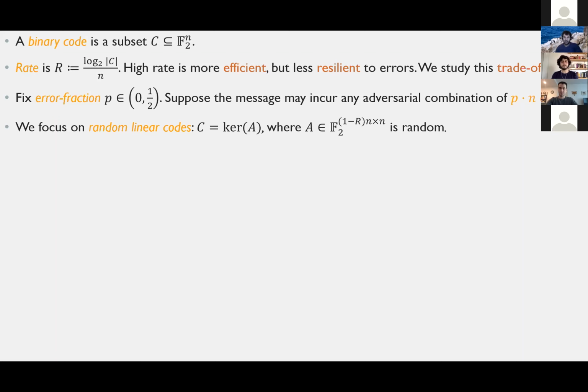These are a very basic, very important construction in coding theory, and essentially it means our code C is going to be the kernel of some random matrix, where the dimensions of the matrix are chosen so that with high probability, the rate of the code is the R that we want it to be.